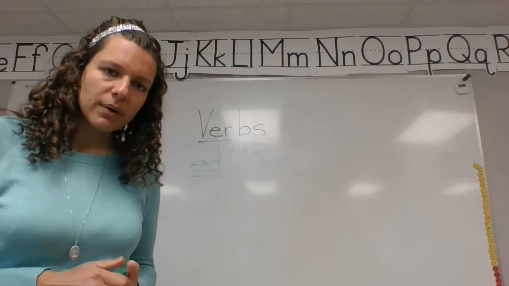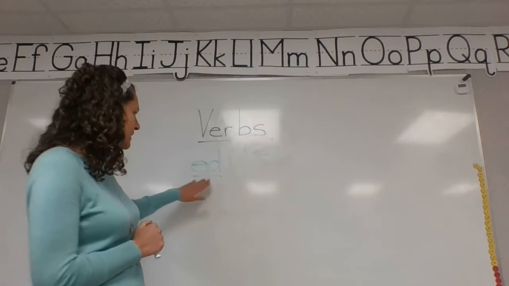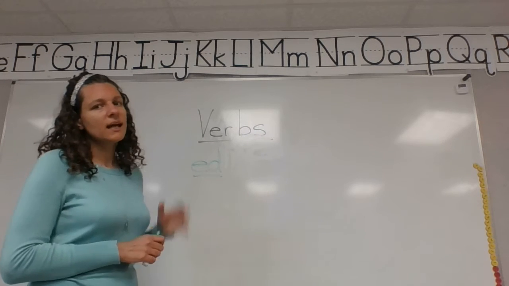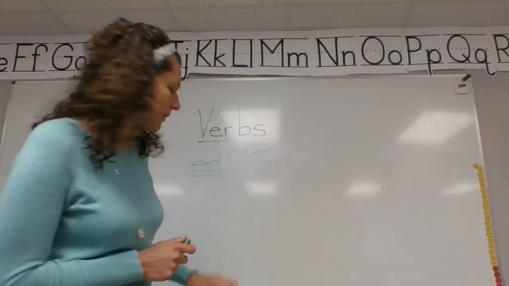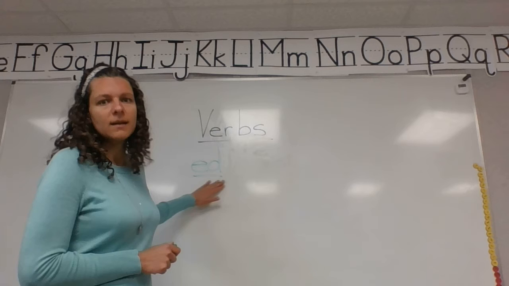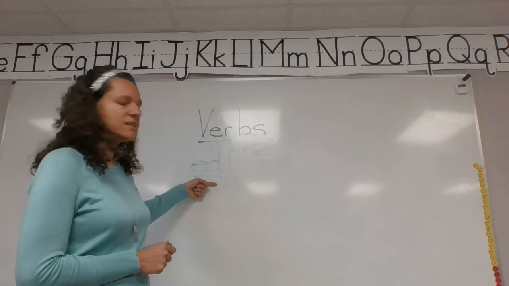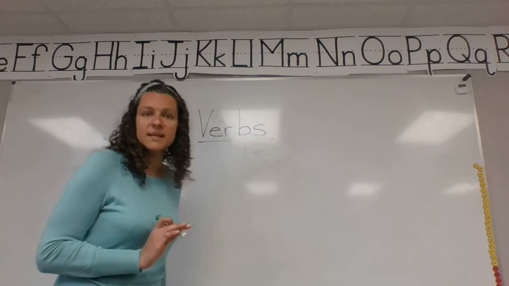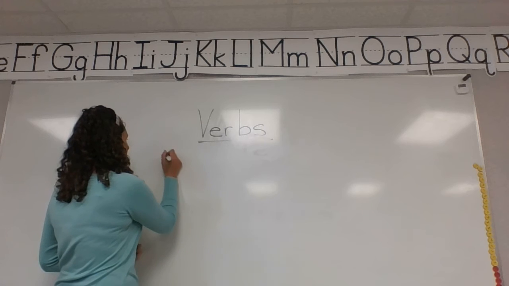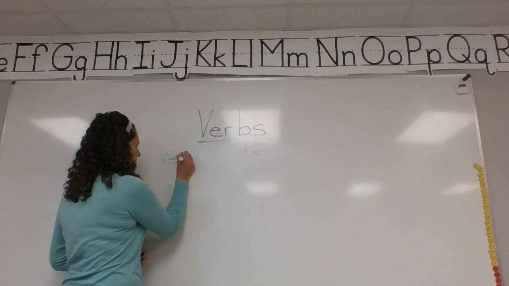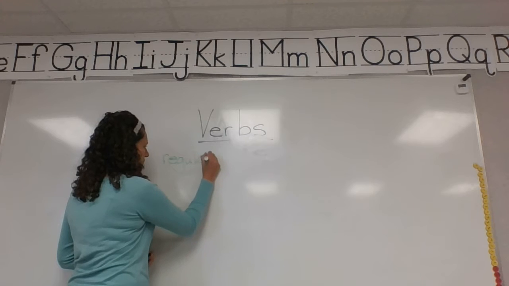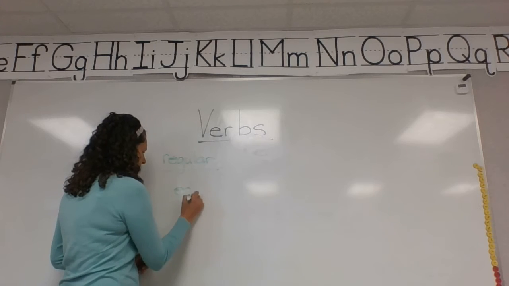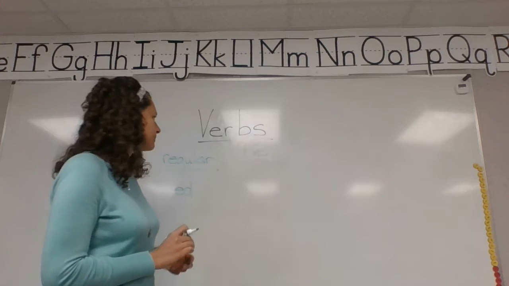Now, does anyone remember what kind of verb uses ed, d, t? If you remembered, excellent. It is a regular verb because this is the normal thing for a verb to do, is to use ed, d, t as the past tense ending. So verbs that use ed, d, t for the past tense ending, we call them regular verbs. So regular verbs use ed, d, t to show that they happened in the past.